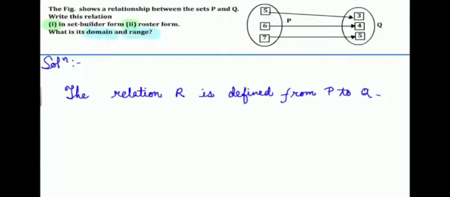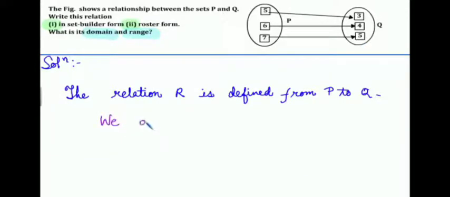Okay, now move on to our question number 4. The figure shows a relationship between P and Q. Write this relation in set builder form, second, also in a roster form, and write its domain and range. So here we have a graphical figure given, the relation between P and Q. The relation R is defined from P to Q.